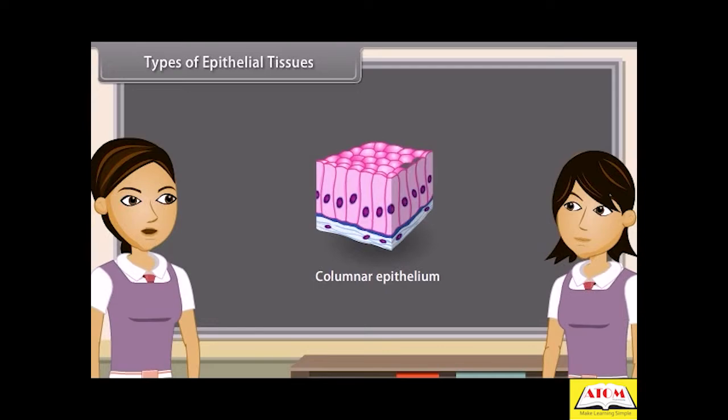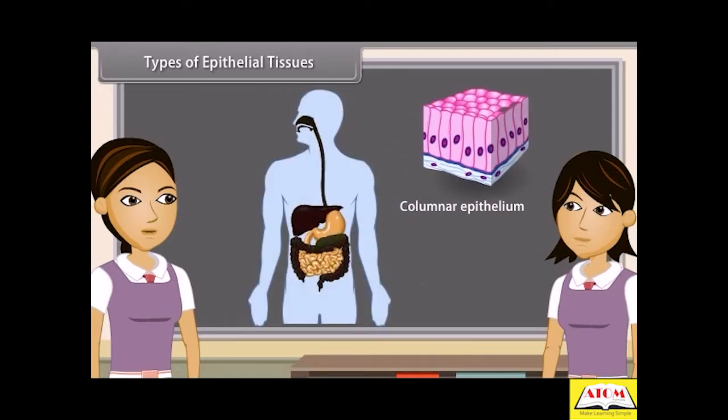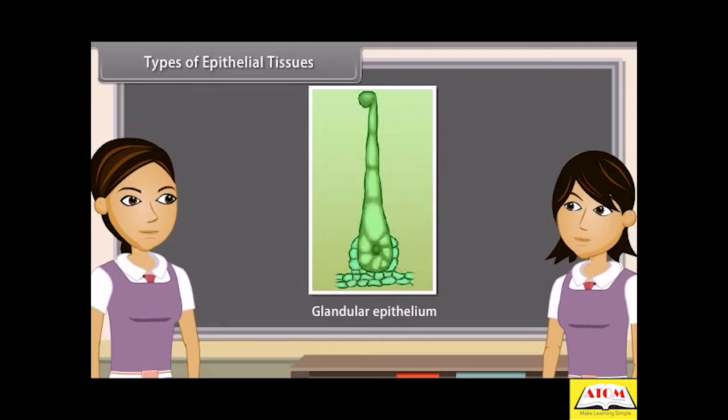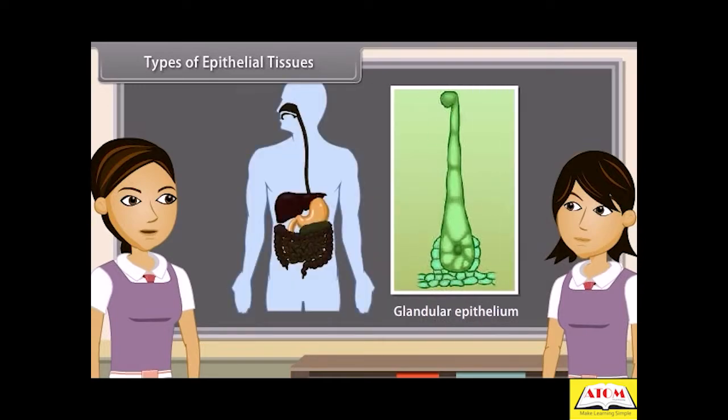Columnar epithelium consists of cells which are pillar-like in appearance because they are taller than broader. Their nuclei are at the base. It is found in the lining of stomach, small intestine, colon, gallbladder, and oviducts forming mucous membrane. The columnar epithelium is sometimes modified to form glands which secrete certain chemicals, and it is thus converted into glandular epithelium. It is found in the mucous membrane of stomach, sweat, and oil glands.